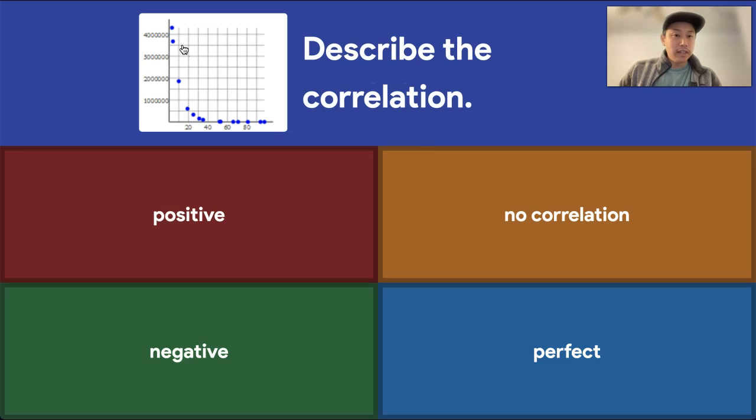Describe this correlation. Okay, so if you were to draw a line of best fit, it'd be kind of tough because you see a lot of points that are down here, but then you have some that are way up here. So you could still draw a line of best fit, but it would be probably weak.